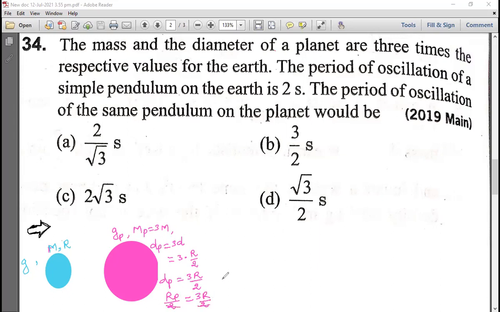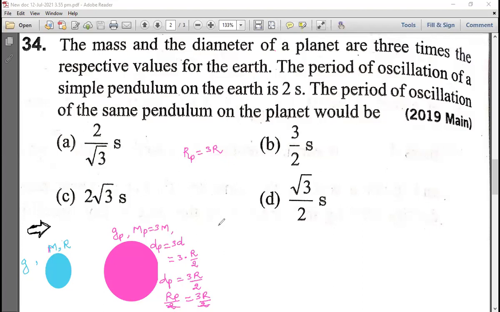This 2 and this 2 will get cancelled. So radius of planet is equal to 3 times radius of Earth. Yes or no? Check it once. Right? So Rp is equal to 3R we got.